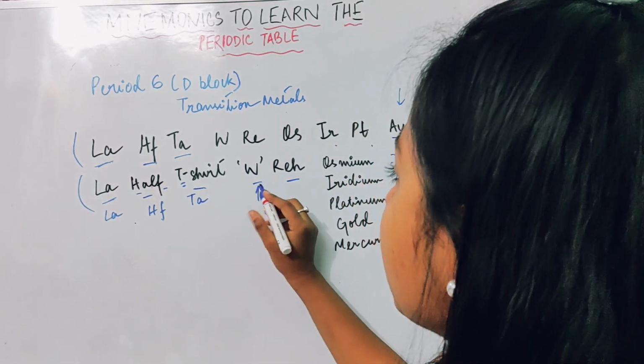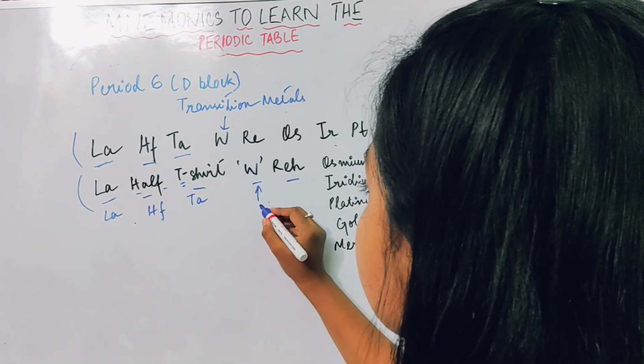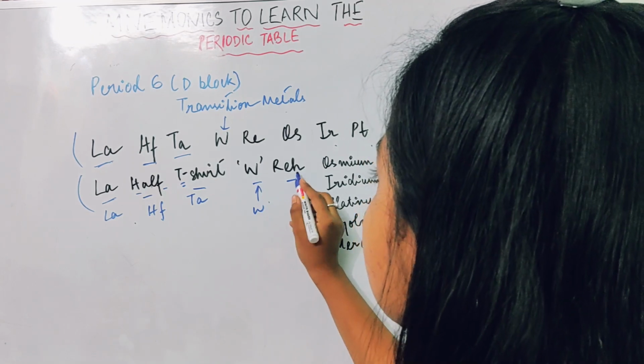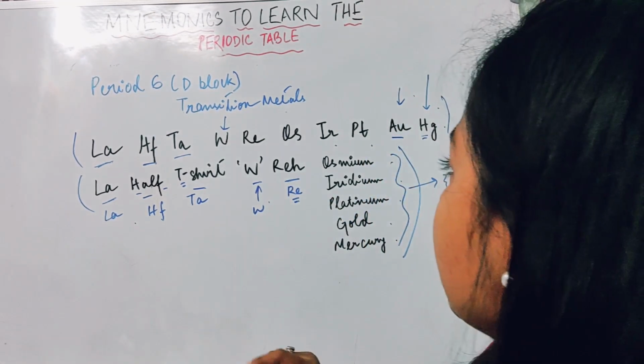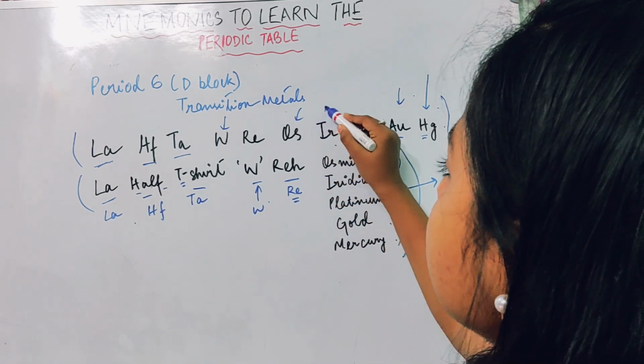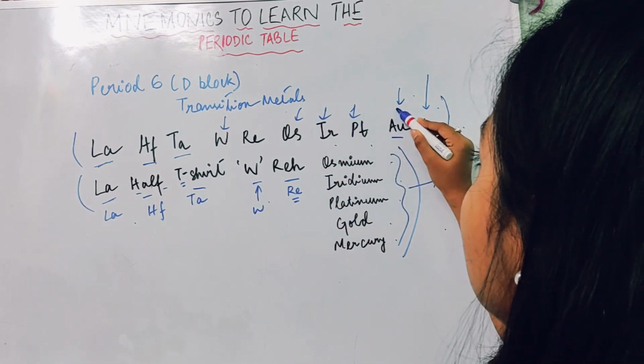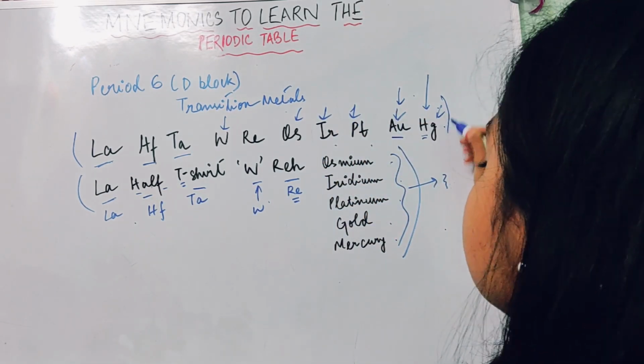Tantalum. W is wolfram, which is tungsten. Re is rhenium. Then comes osmium, iridium, platinum, gold and mercury.